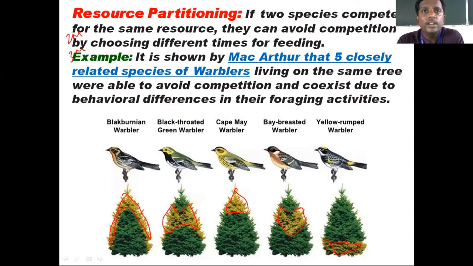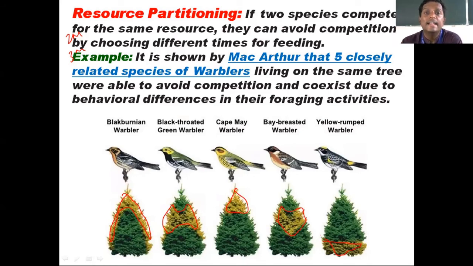Assume early morning one species of birds goes, late morning another species, daytime another species, evening time and even night time. Exact times have not been mentioned, but according to MacArthur, these 5 species of warblers coexist in the same tree by having behavioral differences in their foraging activities. Understood? So I want you to take a screenshot of this one.